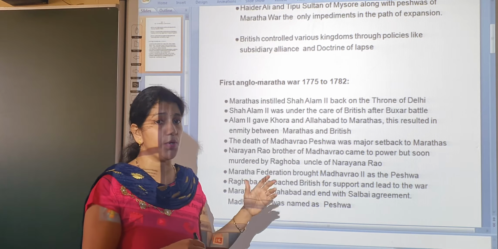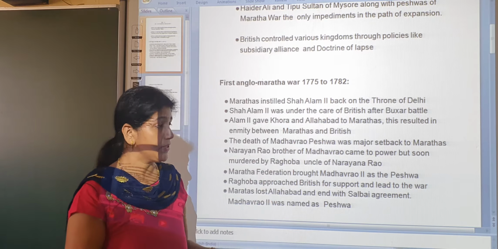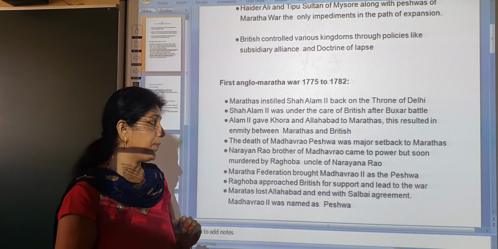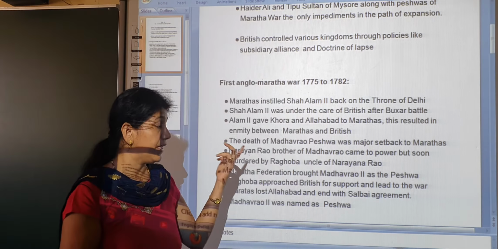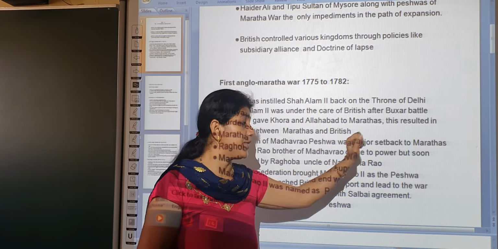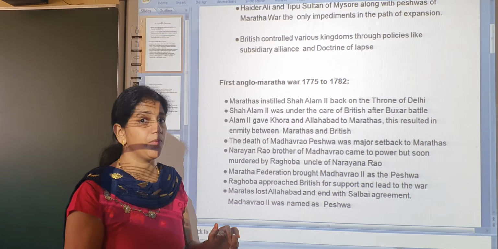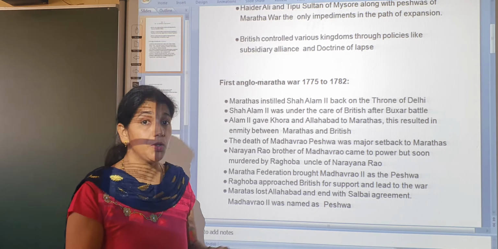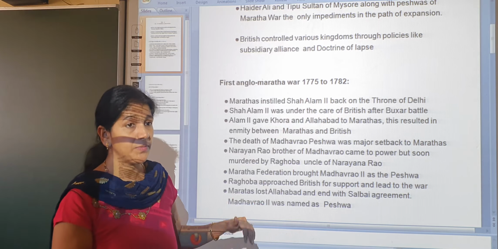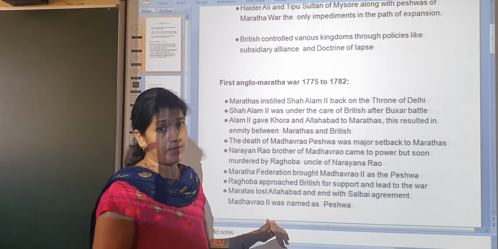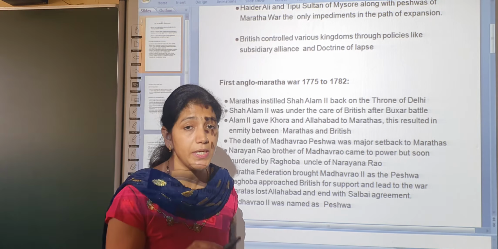There was one more reason for the Marathas, their internal affairs. When Madhavrao became the Peshwa of the Marathas, that was a major political setback for the Marathas, because Madhavrao became Peshwa and immediately died. After the death of Madhavrao, Narayan came to power. He became the Peshwa of the Marathas. But Narayan was murdered.